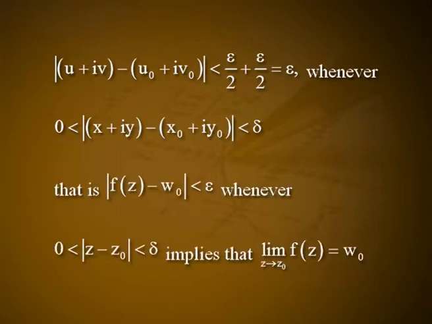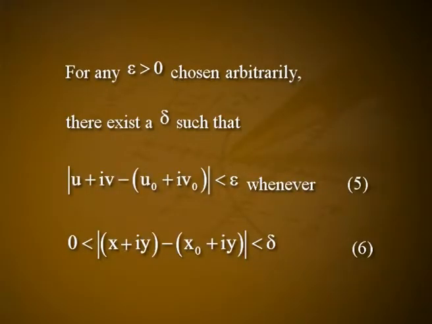That is, the modulus of f(z) − w0 is less than epsilon whenever 0 < modulus of z − z0 < delta, which implies that the limit as z tends to z0 of f(z) is equal to w0. Now conversely, assume that the limit as z tends to z0 of f(z) is equal to w0. For any epsilon positive chosen arbitrarily, there exists a delta such that the modulus of (u + iv) − (u0 + iv0) is less than epsilon whenever 0 < modulus of (x + iy) − (x0 + iy0) < delta.